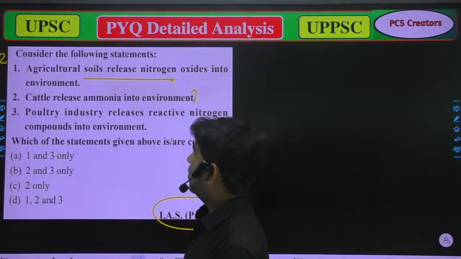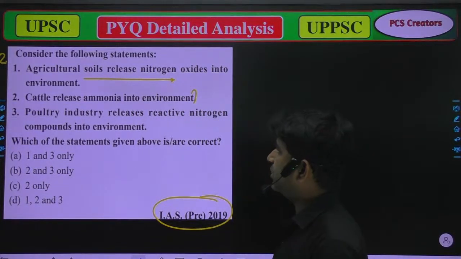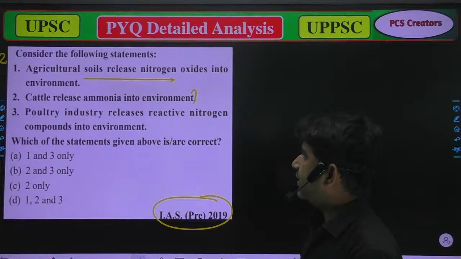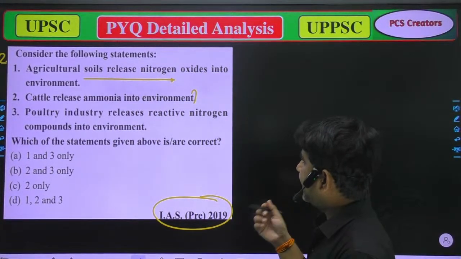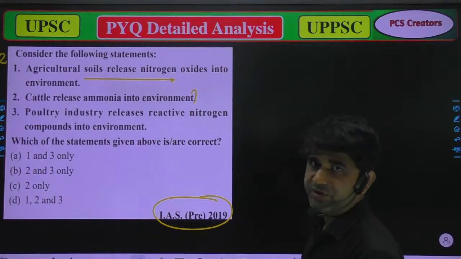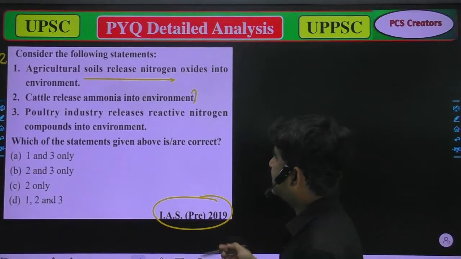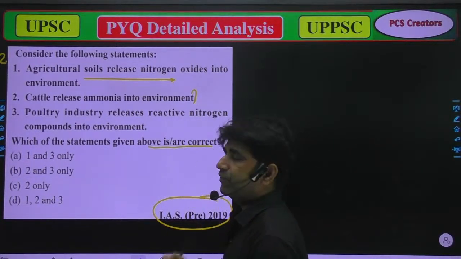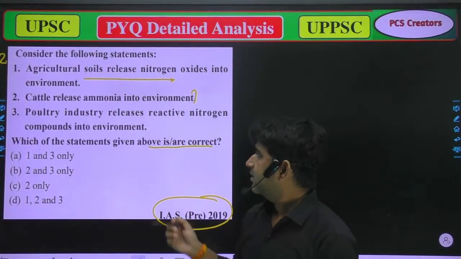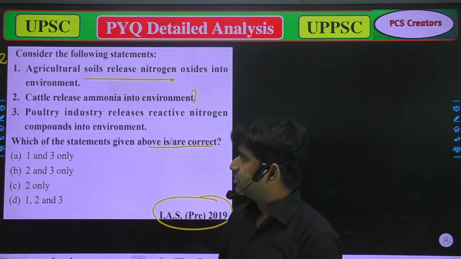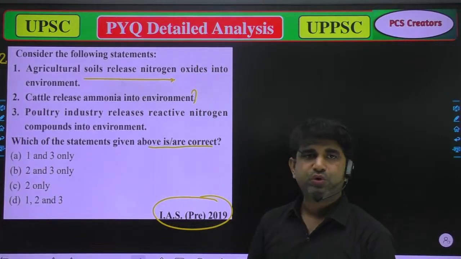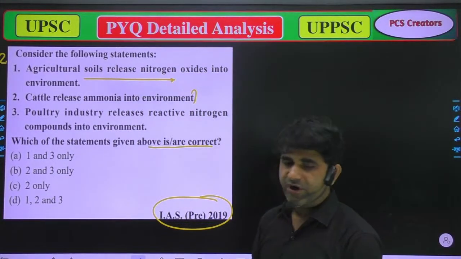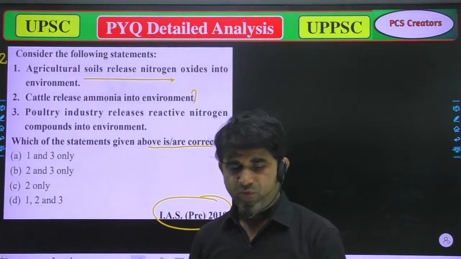Option third is there: the poultry industry releases reactive nitrogen compounds into the environment. Which of the statements given are correct? And we have options: A, 1 and 3; B, 2 and 3; C, 2 only; and D, 1, 2 and 3.